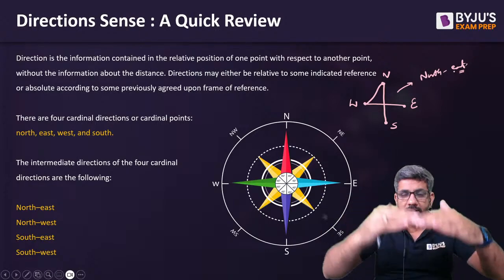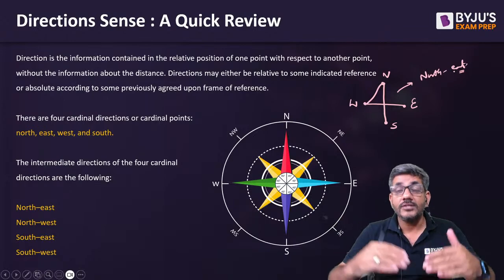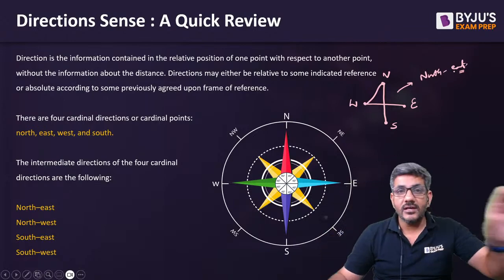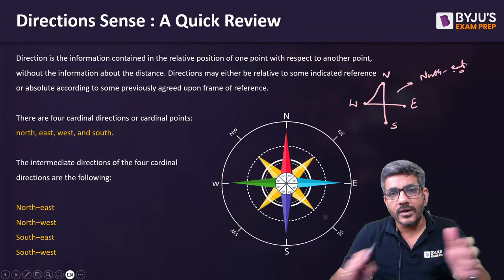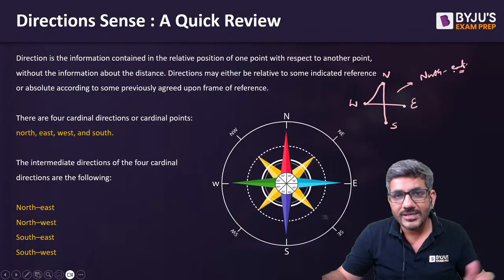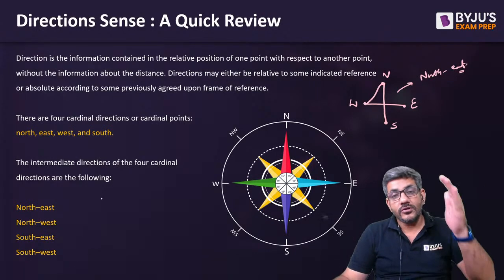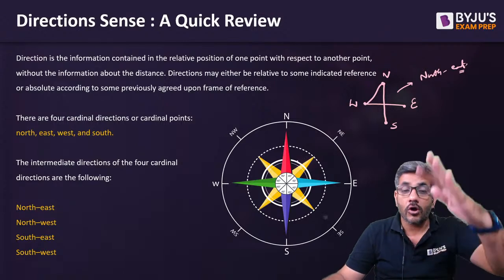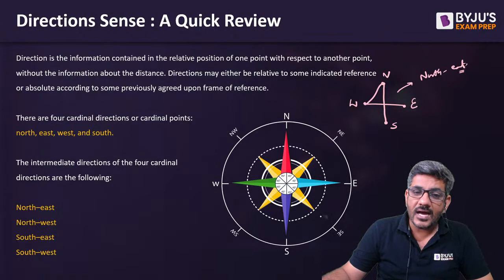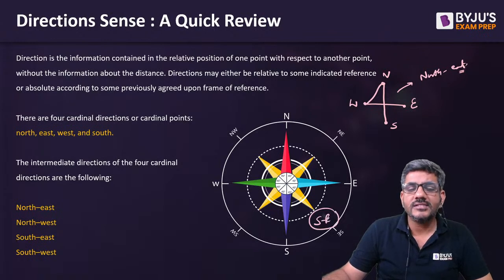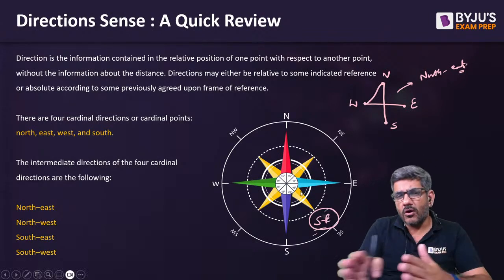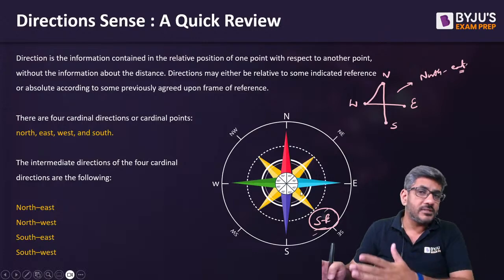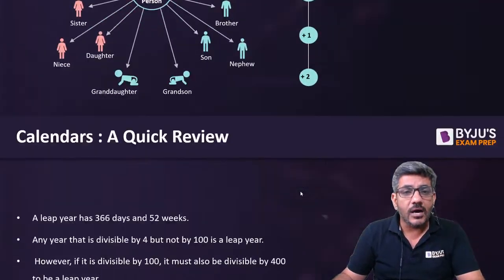The lower portion of India is too large, and the upper portion is wider, so those are called the northeastern states, right? So anything between north and east is northeast. Anything between south and east is called southeast. You can probably call states like Odisha southeast.